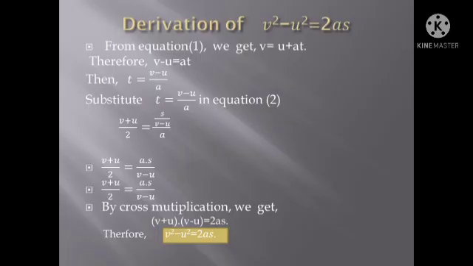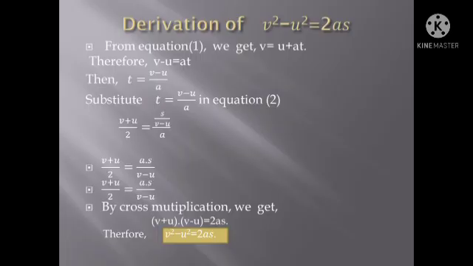So a will become numerator. Then the equation becomes v plus u by 2 is equal to s by 1 into a by v minus u. v plus u by 2 is equal to as by v minus u. From the cross multiplication, we get v plus u into v minus u is equal to 2as.